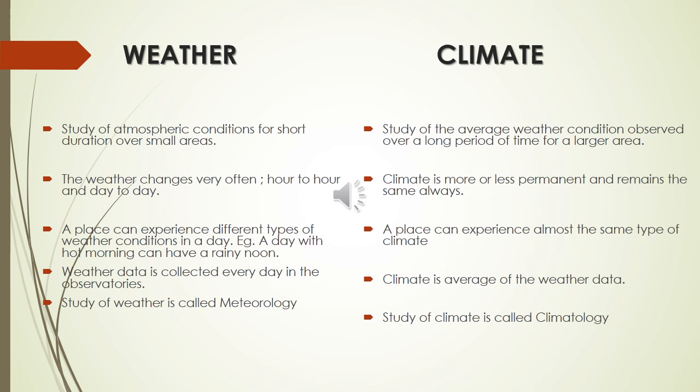Weather condition changes very often, from hour to hour and day to day, while climate is more or less permanent. A place can experience different types of weather condition in a day. For example, a day with a hot morning can have a rainy noon. We often experience it.